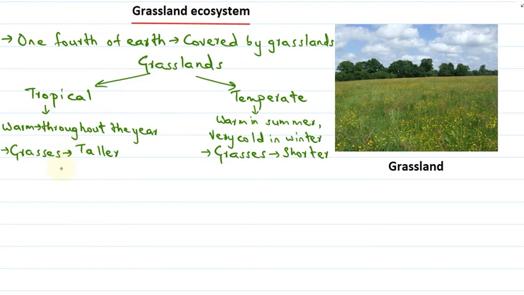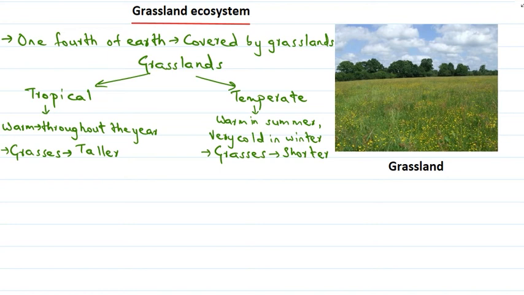The tropical grasses are taller because of the warm weather and uninterrupted rainfall that they receive. Grasslands include the prairies in North America, the Pampas in South America, steppes in Asia and Europe, and savanna in Africa and Australia.